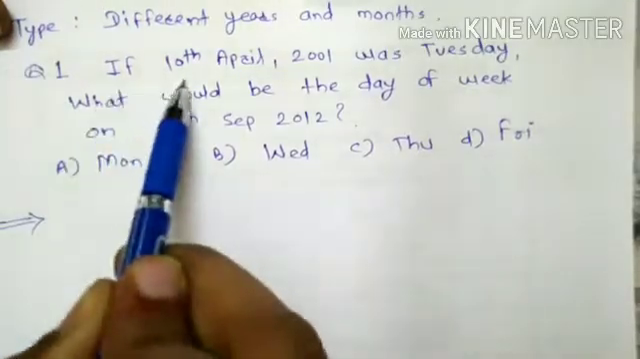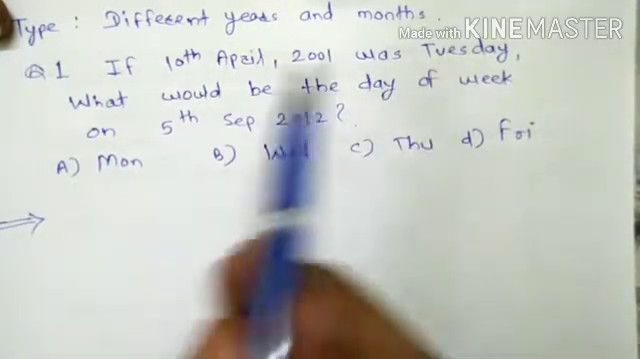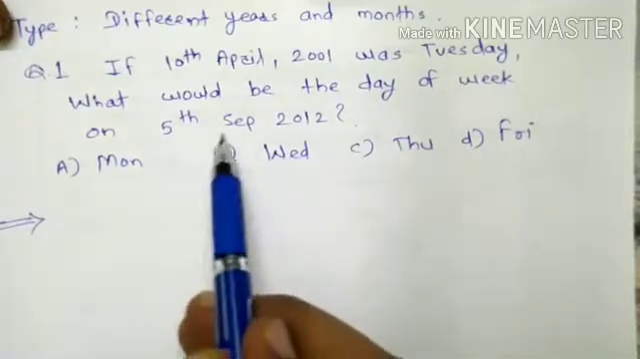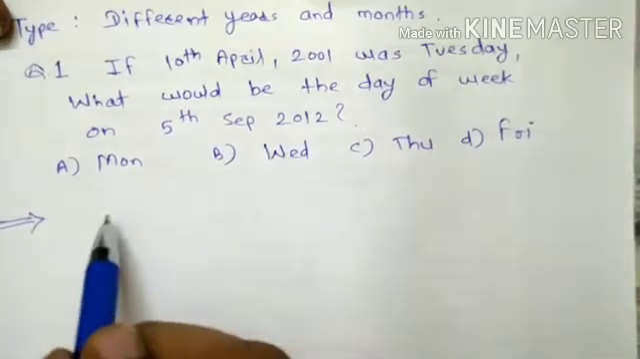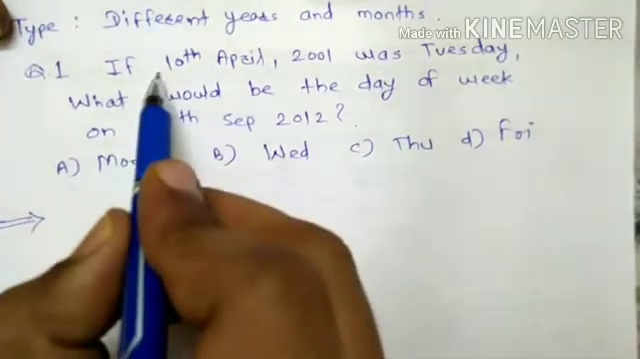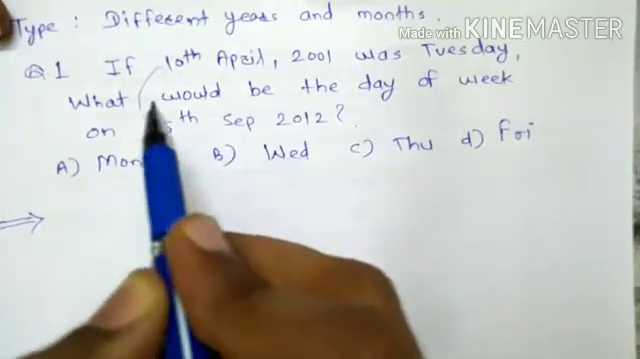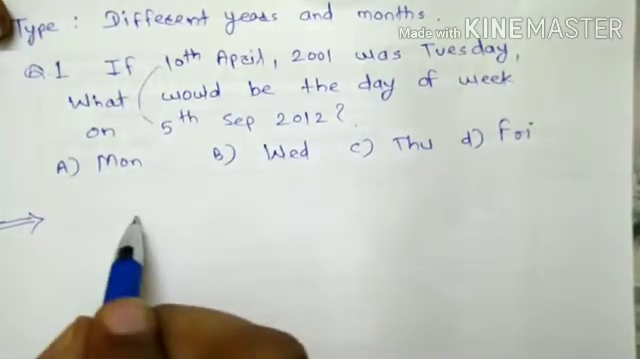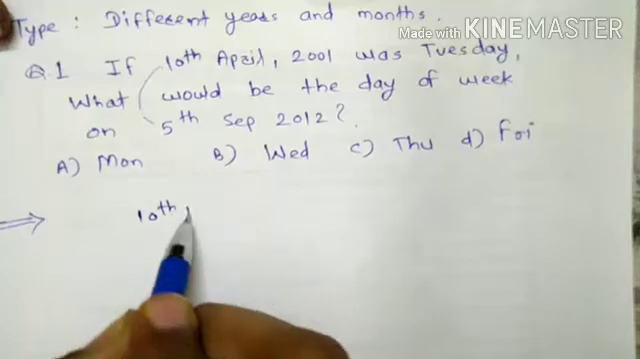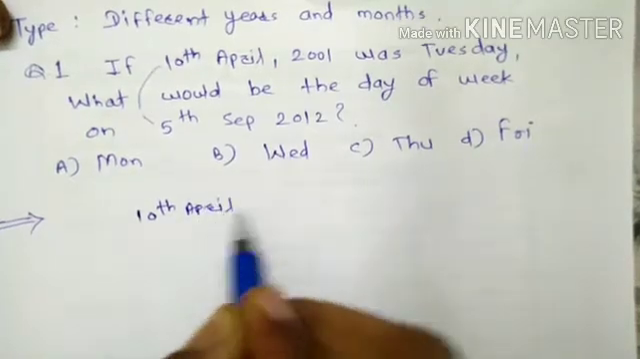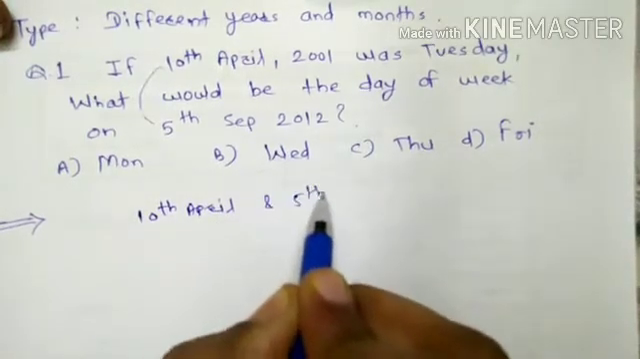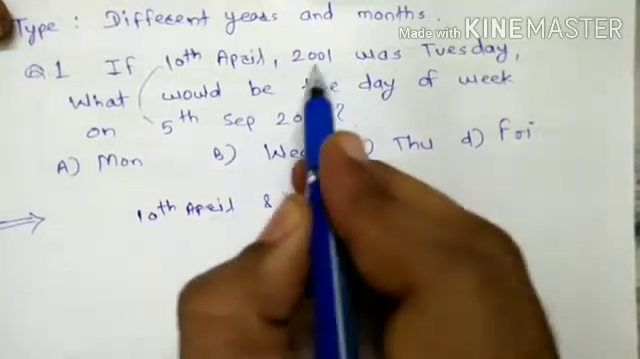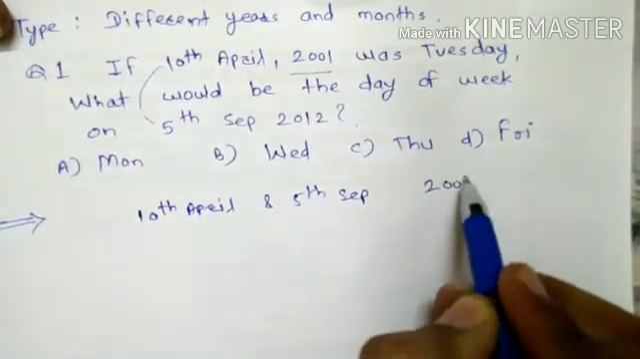Question 1. If 10th April 2001 was Tuesday, what would be the day of week on 5th September 2012? In this question, first of all, we will find out the number of odd days between day and months. That is, we have to find out the number of odd days between 10th April and 5th of September in year 2001.